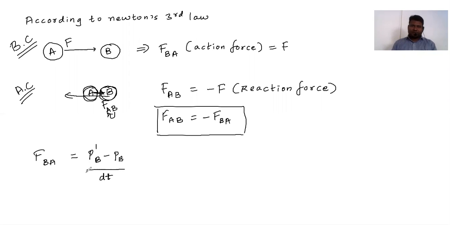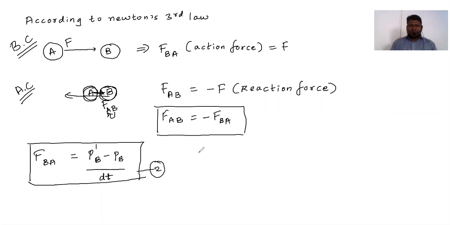We can make it. ठीक है, so you can imply this equation with the FBA into dt factor. Okay, अगर dt use भी नहीं करते हो तो चलेगा, वरना एक step ज्यादा हो जाएगा. We can take directly like this. FBA is equals to P dash B minus PB divided by dt. Take this as equation number 2.